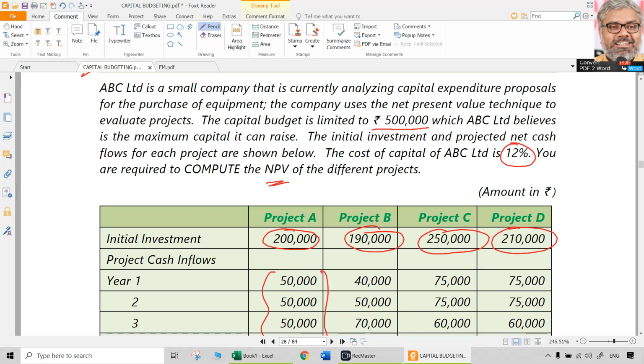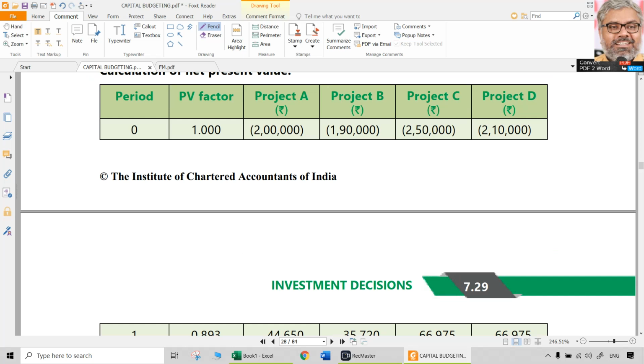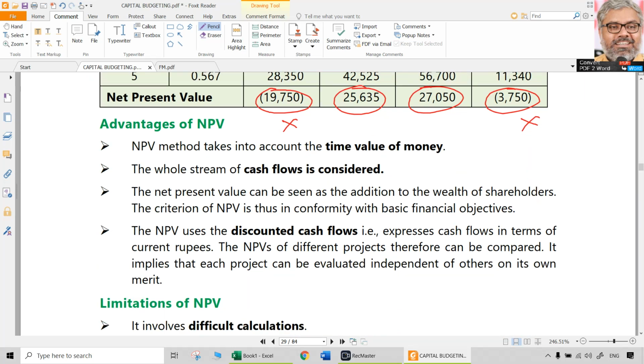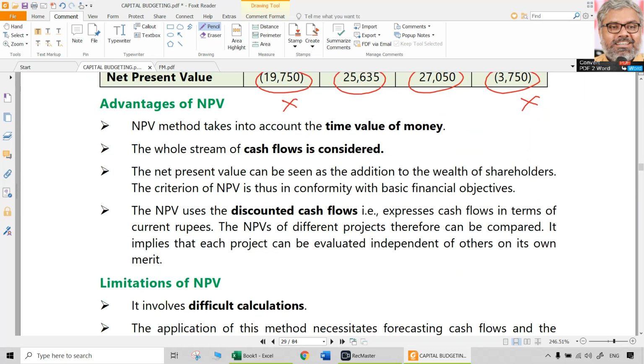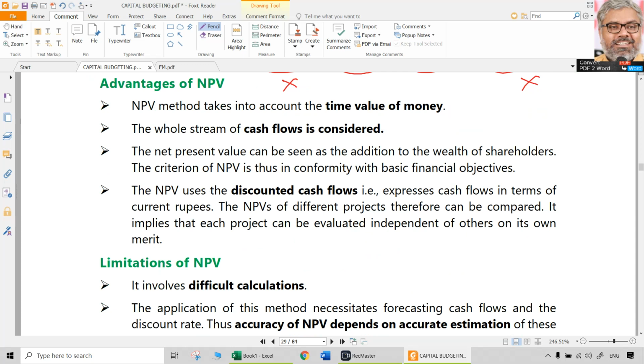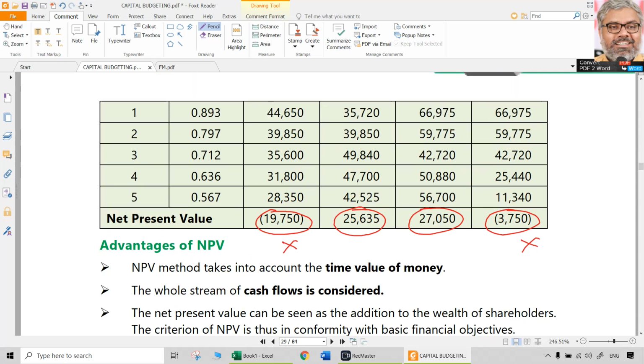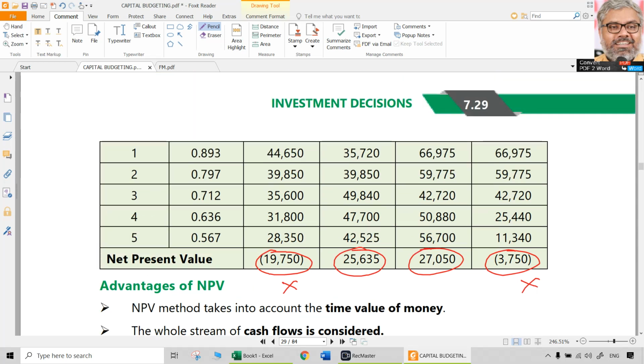2 lakh 50 plus 1 lakh 90 is only 4 lakh 40,000. Still within the overall budget of 5 lakhs. Since both project B and C are giving a positive NPV, they can be taken up. Both can be taken up. Again, only if they are not mutually exclusive. If they are mutually exclusive, then the decision making is different.